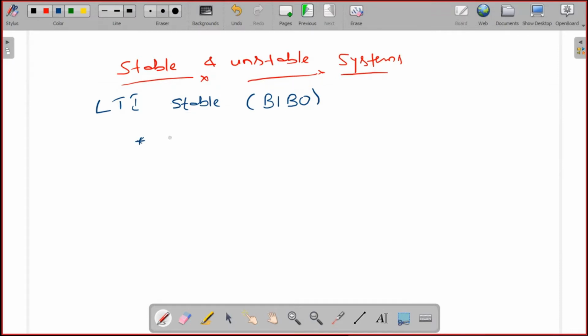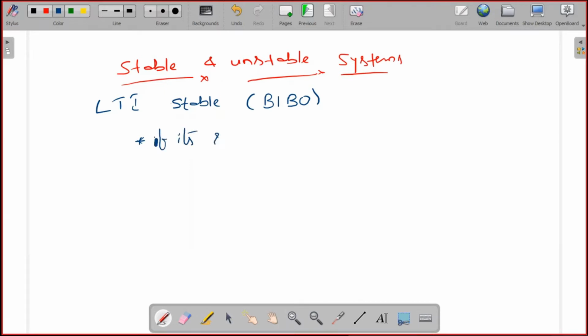if it produces a bounded response for every bounded input. An LTI system is said to be stable if it produces a bounded response, or bounded output, for every bounded input. B stands for bounded, I for input: bounded input, bounded output.